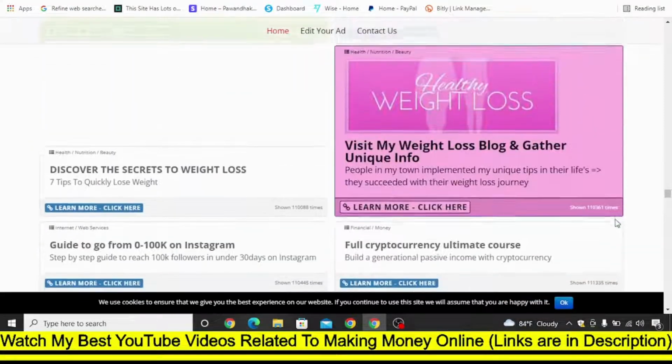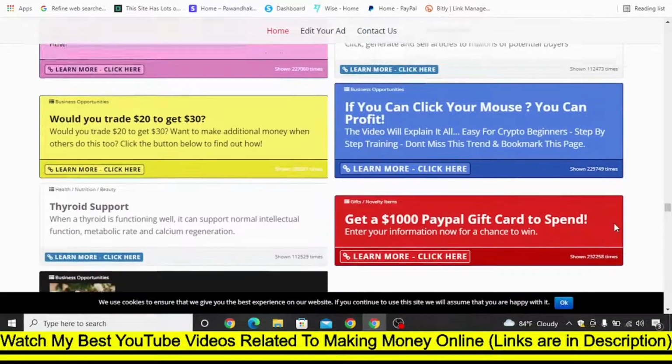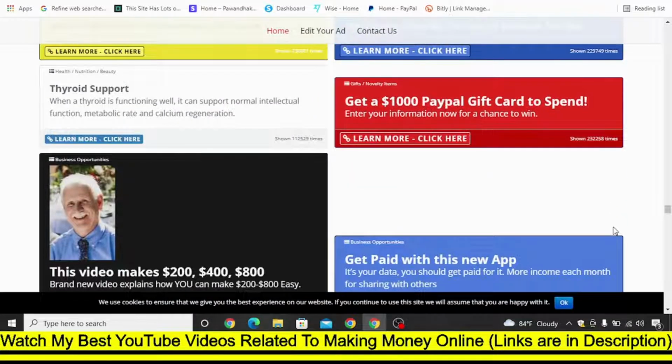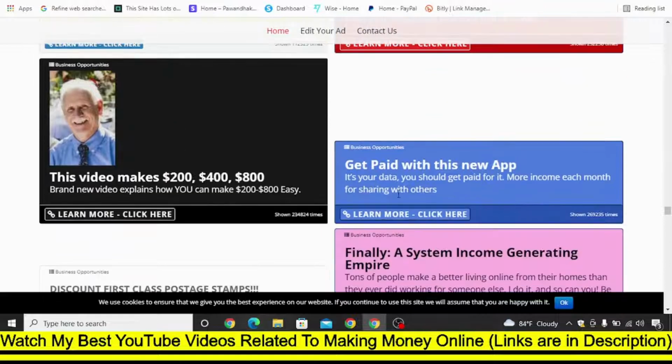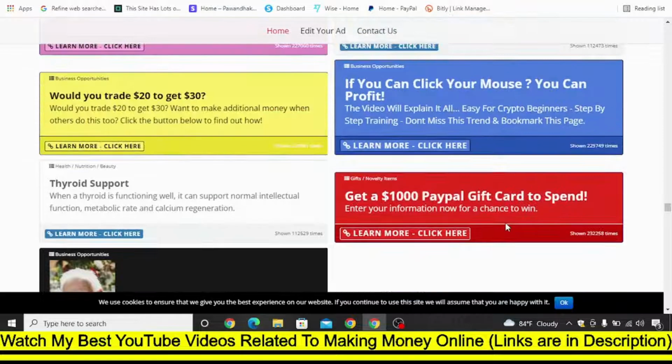So now I'm going to show you a simple strategy which you can use to promote some proven offers. As you can see here, whenever you visit Free Advertising 24/7 and scroll below, you can see lots of offers, what type of offers people are already promoting, and how many times that ad has been shown already. Here you can see 232,258 times. So this is a high volume, this offer has got a high volume of traffic.